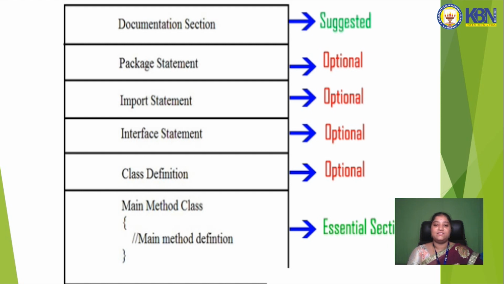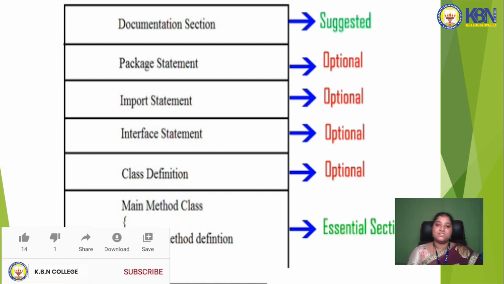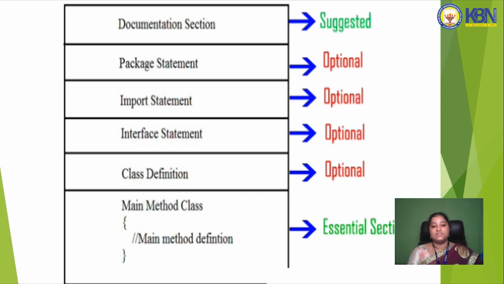That's it. Packages statements are optional, import statements are also optional, and interface statements are also optional. Now discuss the class definition. Firstly, we are given a class, and the definition means the class name, and then we go to the main method. In this main method we use public static void main(String[] args), where public and static are keywords and these are the access specifiers.